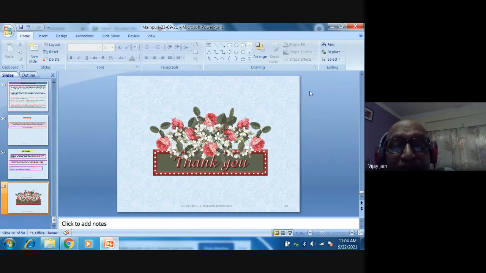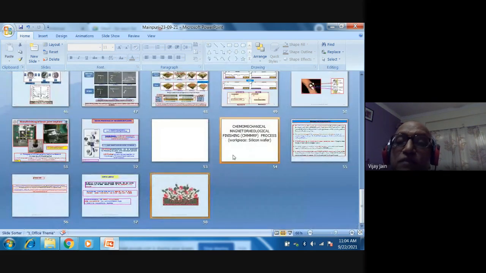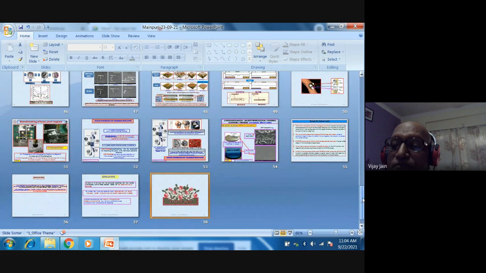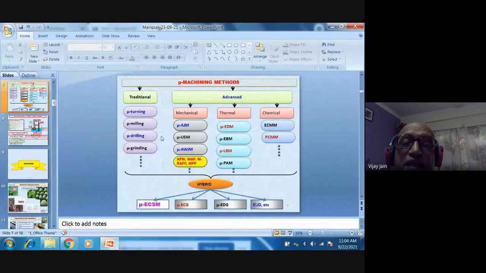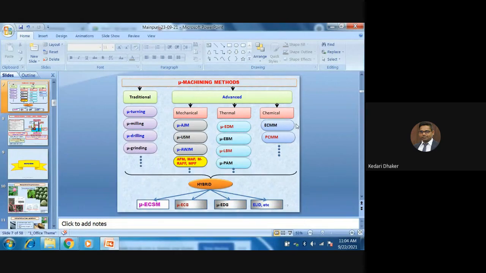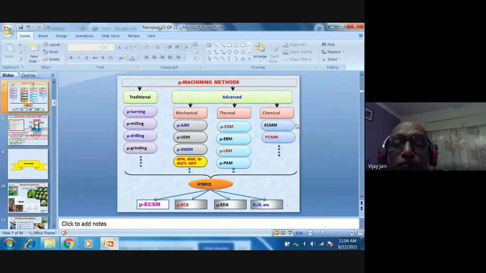That's why we are working on these processes, which I told you in the beginning. I will just show you the picture. While talking, I have shown you this particular slide. Now, if you use these processes, single tool, they are much cheaper than conventional processes.